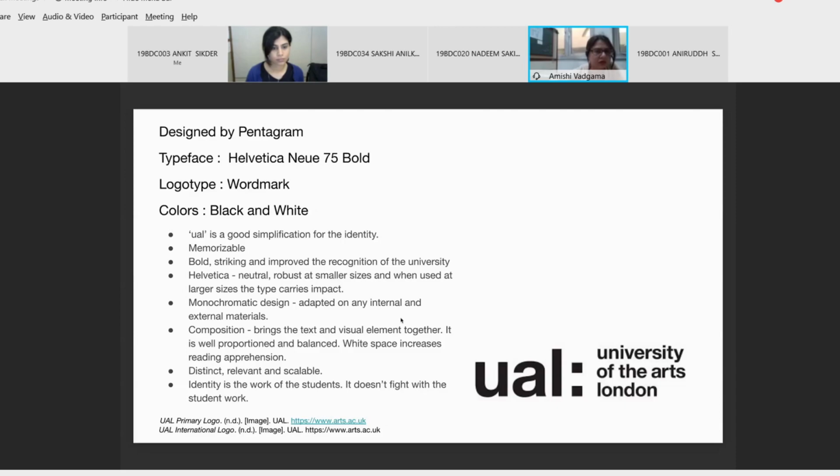So this brand architecture model, we learned, was called branded house. And we saw that the advantages of using this model were, first of all, that it is very consistent. The next thing we saw is that it does not create any kind of confusion, so you can easily relate a college to the university. And the third thing was that it builds brand equity. If one of the colleges is doing well, it adds to the value of the parent brand or the umbrella brand. So now Kashmi will be talking about the symbol.